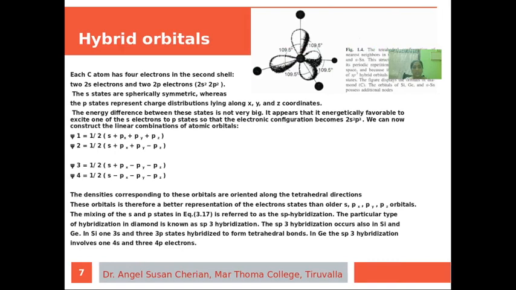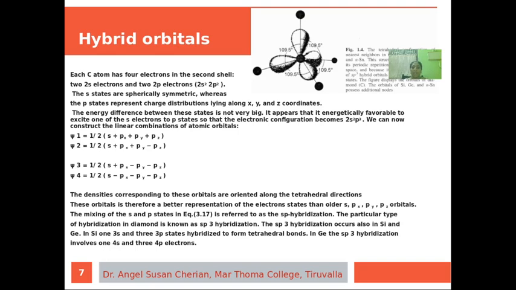Now we can discuss the concept of hybrid orbitals. Each carbon atom has 4 electrons in the second shell, 2 2s electrons and 2 2p electrons. The s states are spherically symmetric, whereas p states represent charge distributions lying along the x, y and z coordinates. The energy difference between these states is not very big.